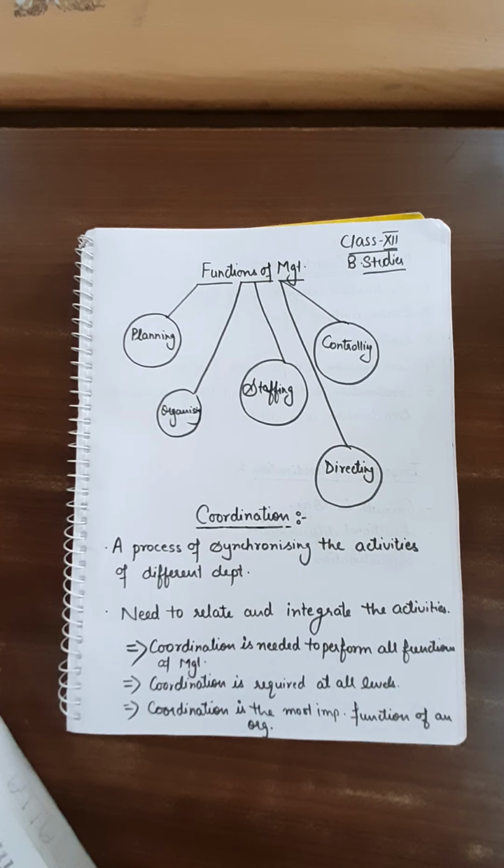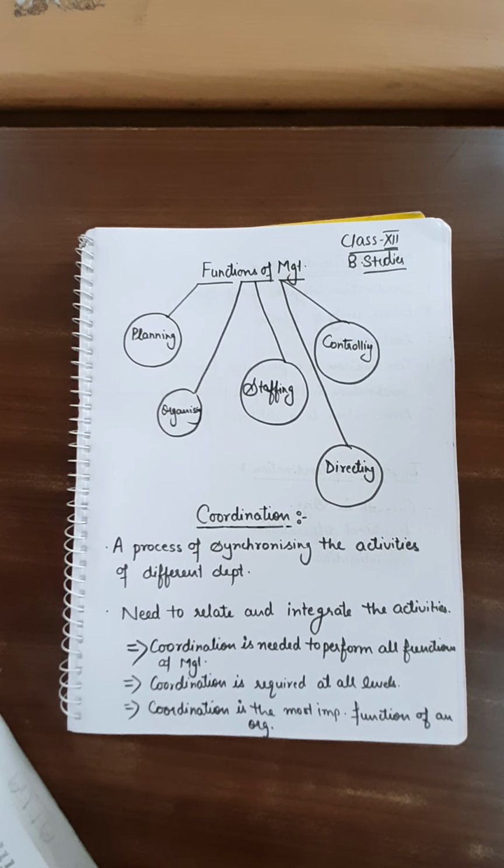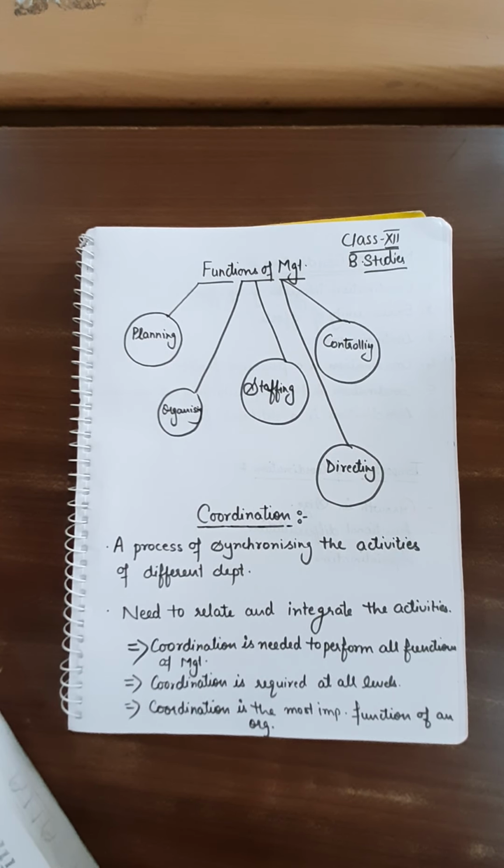On the basis of this planning, we will organize the resources in the second function of management. Whatever resources we require, either human resources or material resources, we will organize the same in the chapter organizing. Then after organizing the resources, we need human resources, meaning we will recruit the right person at the right place. Then we will give training and development to those.